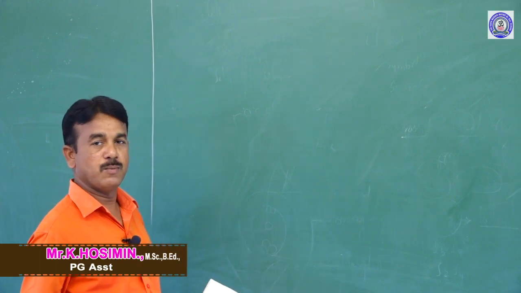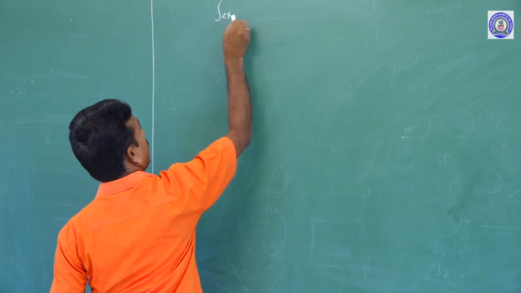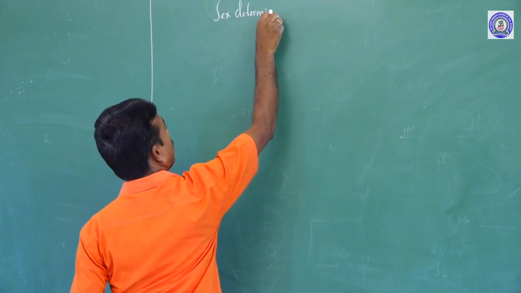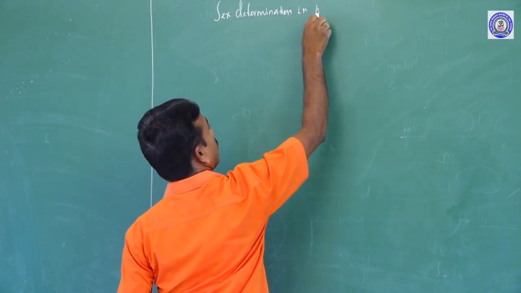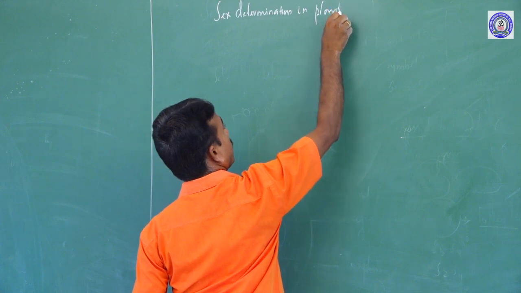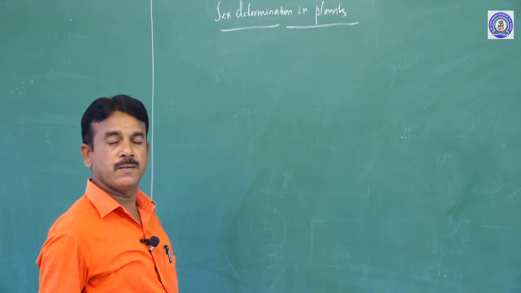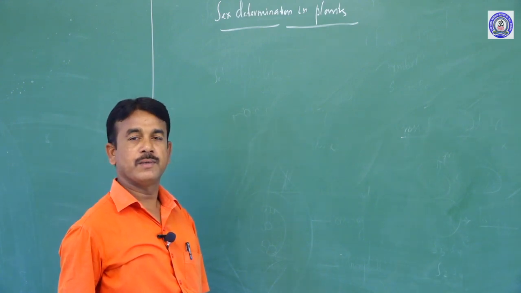The next one we are going to discuss is sex determination in plants. In the world there exist so many kinds of angiosperm plants.